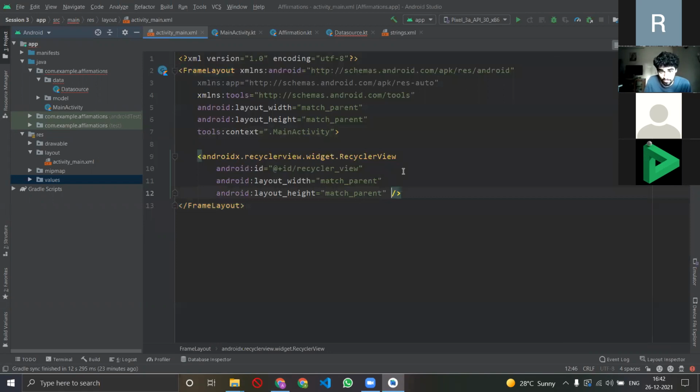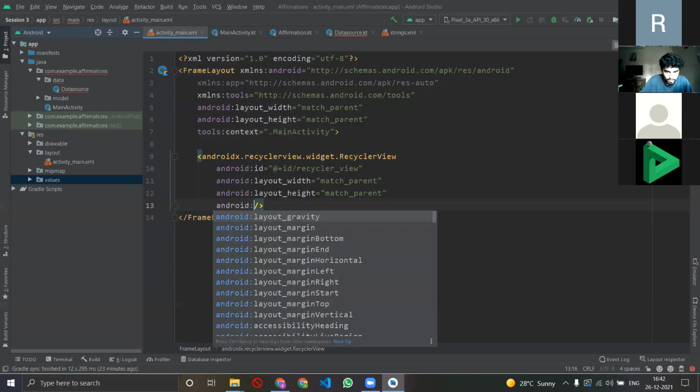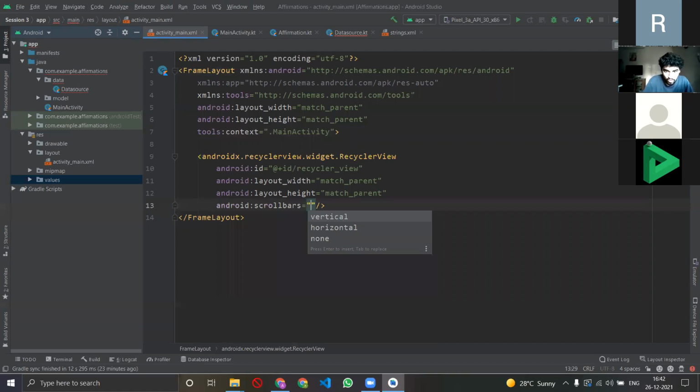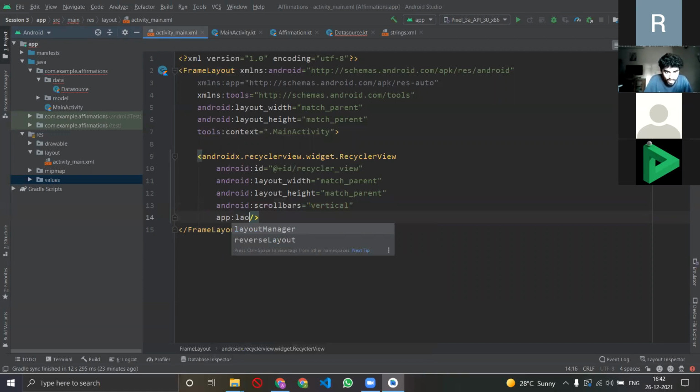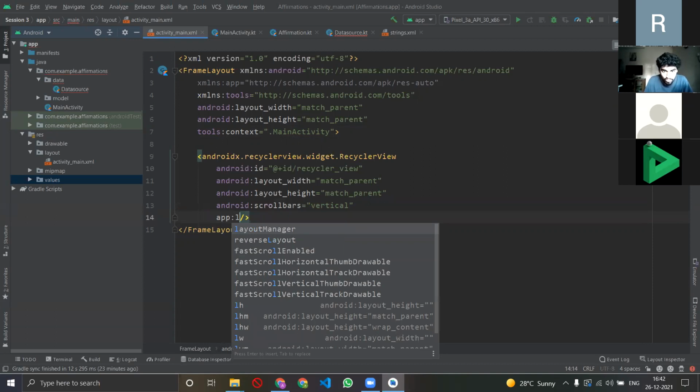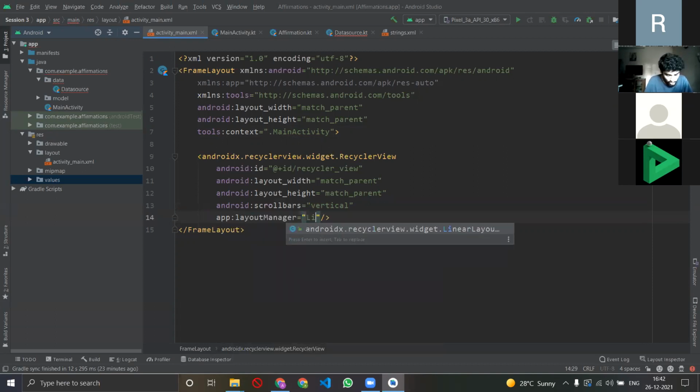The next thing that I want to tell the recycler view is that I also want to do scrolling. So I'll have to tell it: you activate the scroll bars and make sure it's vertical, right? The next thing that I want to tell the recycler view is that there is a certain layout that I want you to follow, and that is called the linear layout manager.